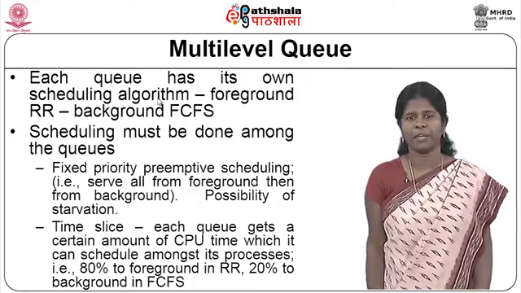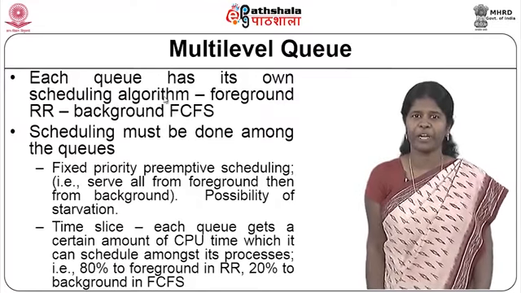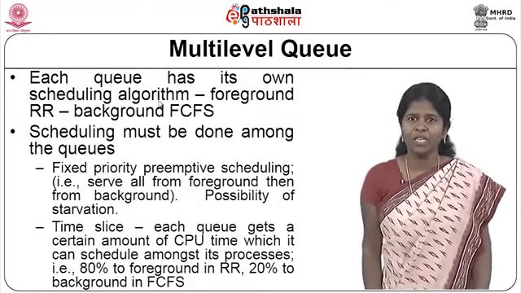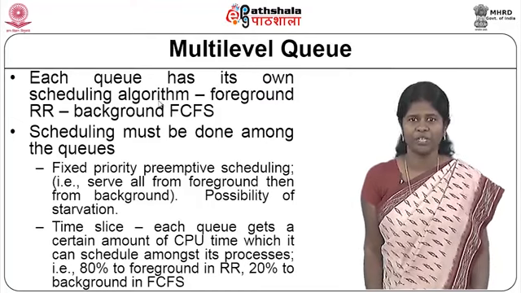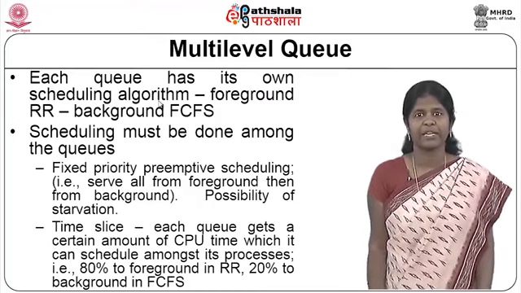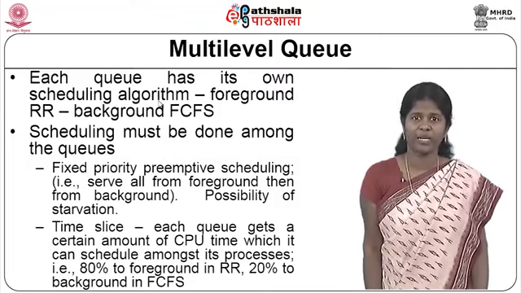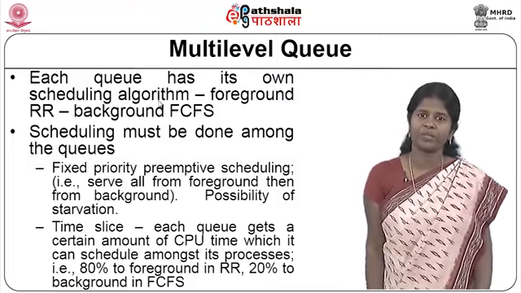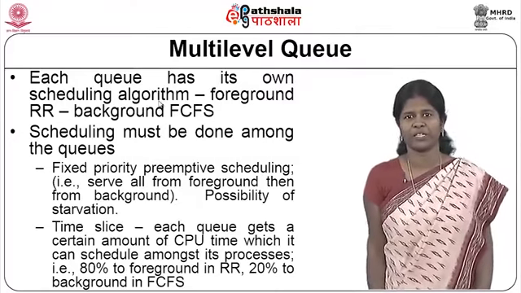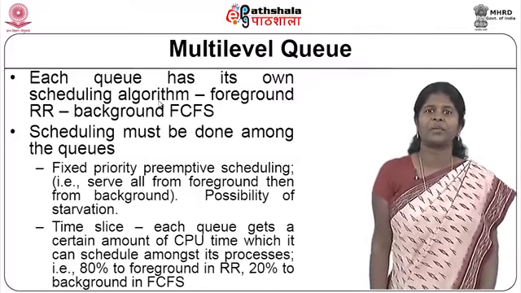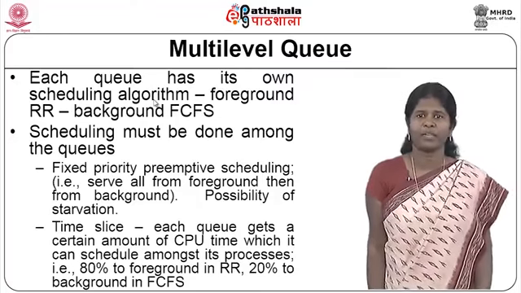But the problem here is that, as in any priority scheduling algorithm, it's also possible to have starvation in this case. That is, the low priority background process may not get the CPU at all compared to the high priority foreground process, and the background process will starve. They may not get the CPU.